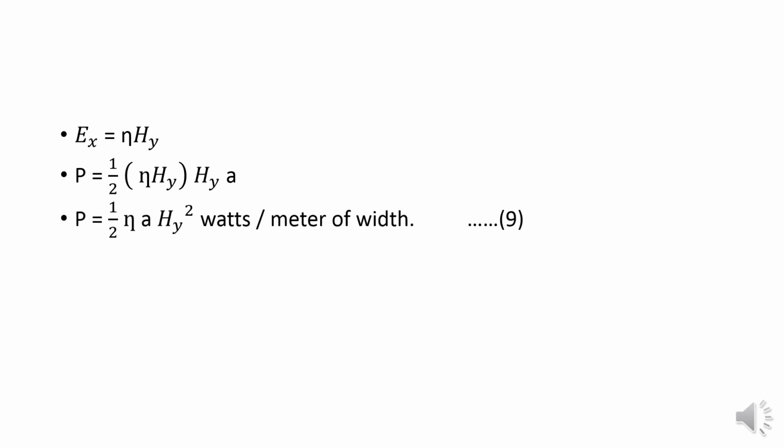Then Ex will be equal to zeta into Hy. So now we substitute the zeta value in that equation. So P will be equal to 1 by 2 into zeta Hy into Hy into a. Then P will be equal to 1 by 2 zeta into a into Hy square watts per meter of width. This will be equation 9.